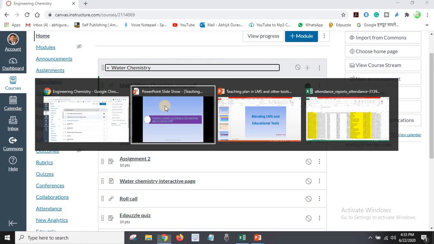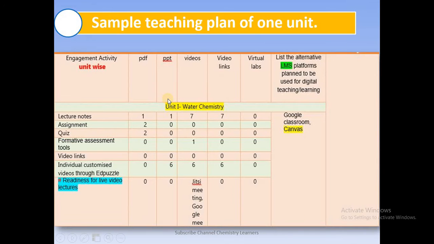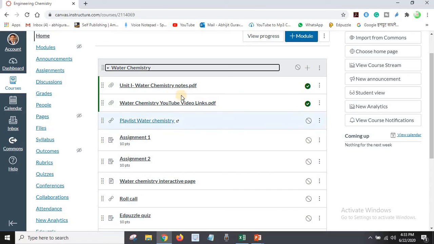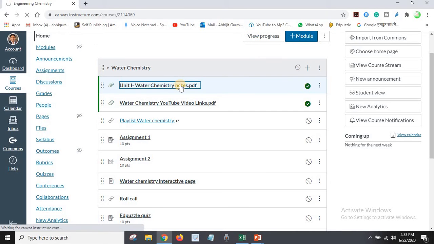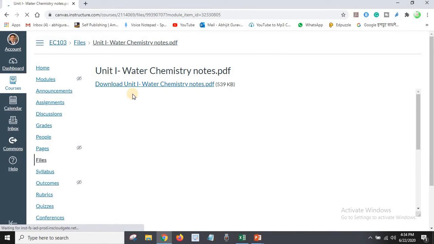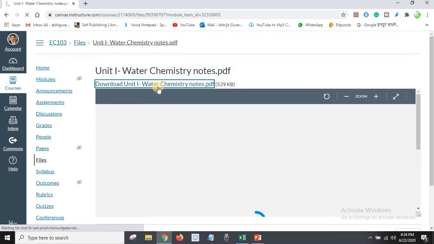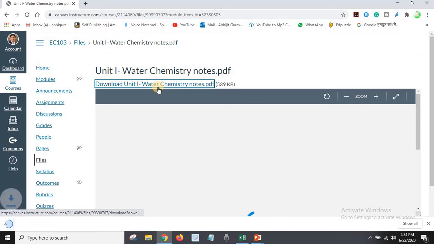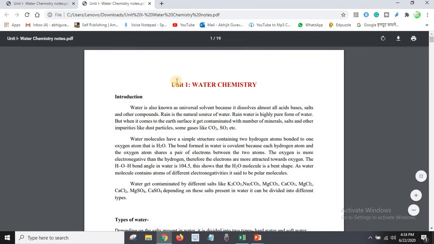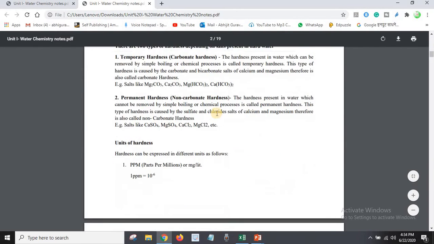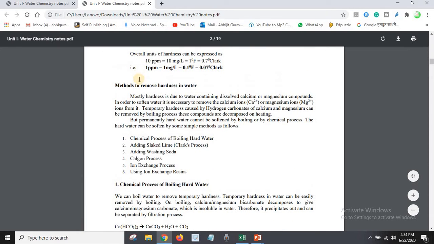Okay, so if you see the teaching plan, see here lecture notes. Then here if you see this, it is unit 1 water chemistry notes, that is in the form of PDF. Click here, you will be redirected towards this download page. If you click on this, you will see the PDF notes that can be easily available to our students. Okay, so in this way, this is the one sample.